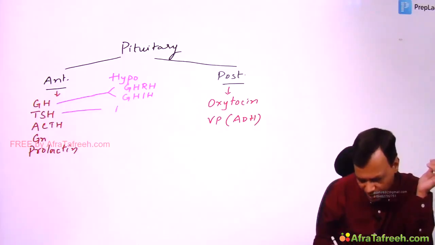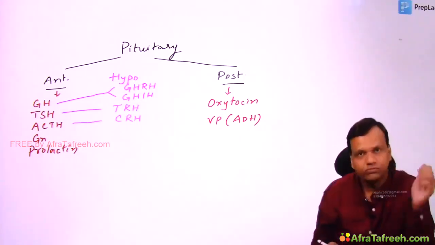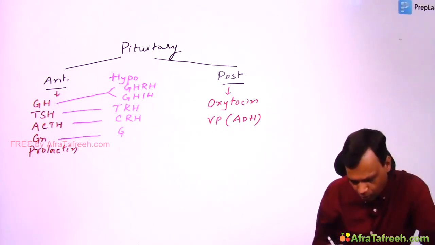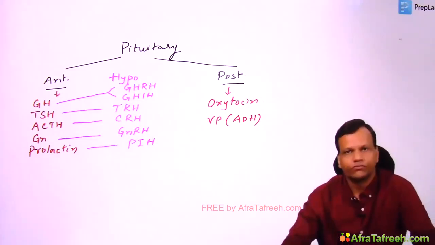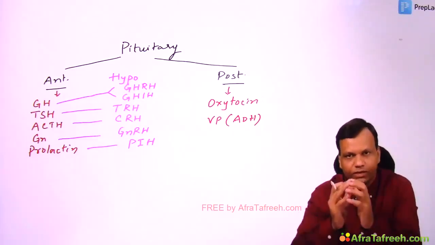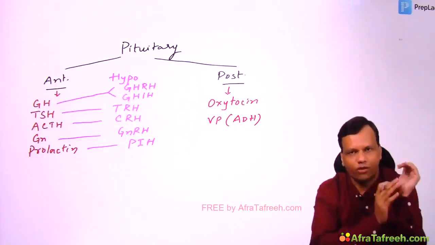For TSH, thyrotropin releasing hormone. For ACTH, corticotropin releasing hormone. For gonadotropins, gonadotropin releasing hormone. And for prolactin, prolactin inhibiting hormone. Now if you see carefully, hypothalamic hormones control the release of anterior pituitary hormones.